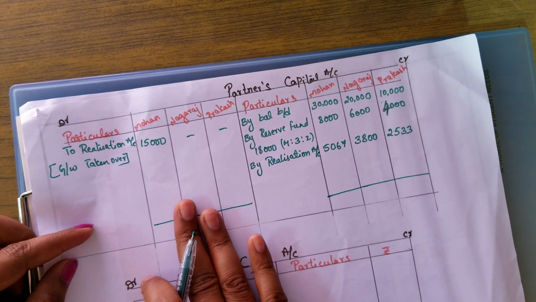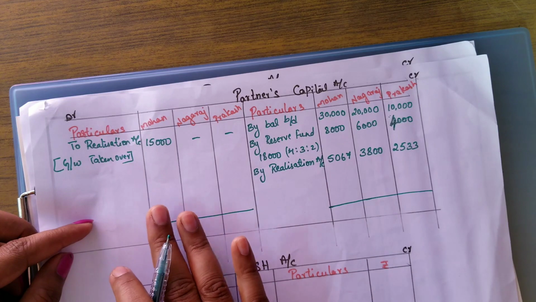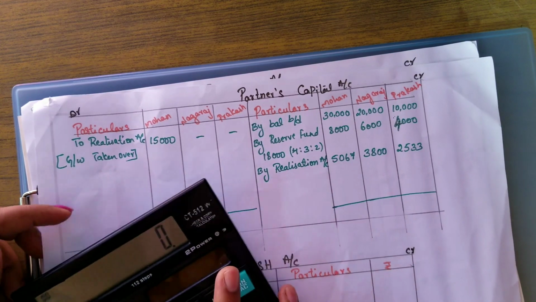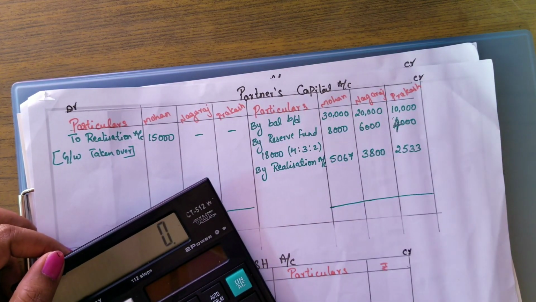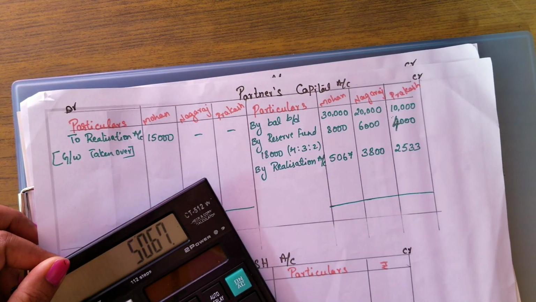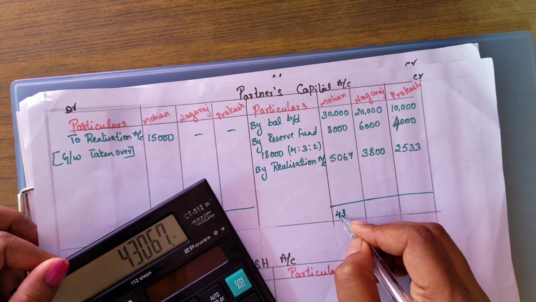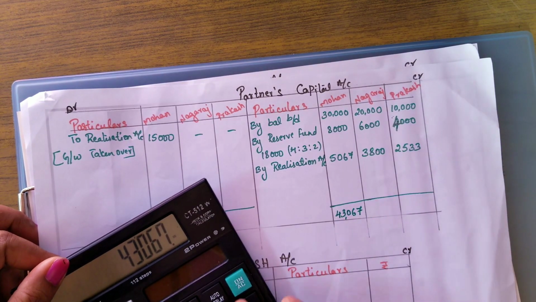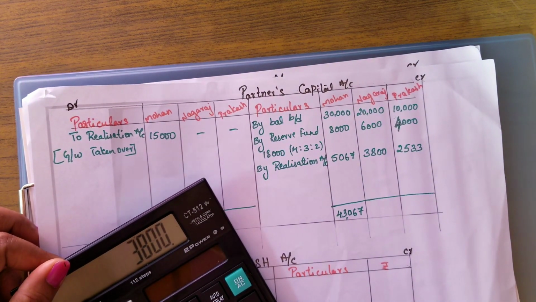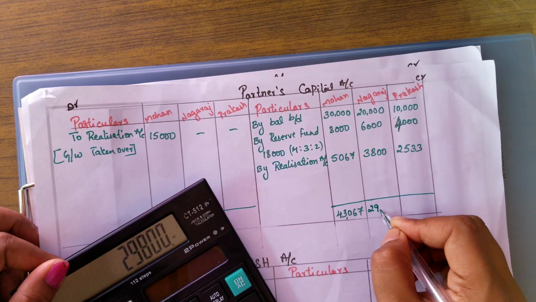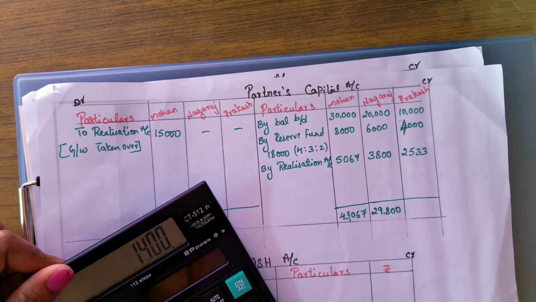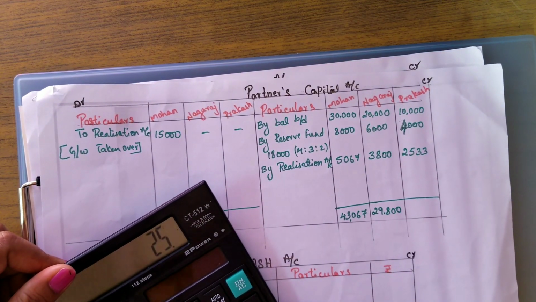We can easily make out the incomes are more than their expense. So obviously credit side balance will be more. We will do the totaling. 30 plus 8,000, 38,000 plus 5,067. It is 43,067. And here 26 plus 3,800, 29,800. Next we have here 14,000 plus 2,533.